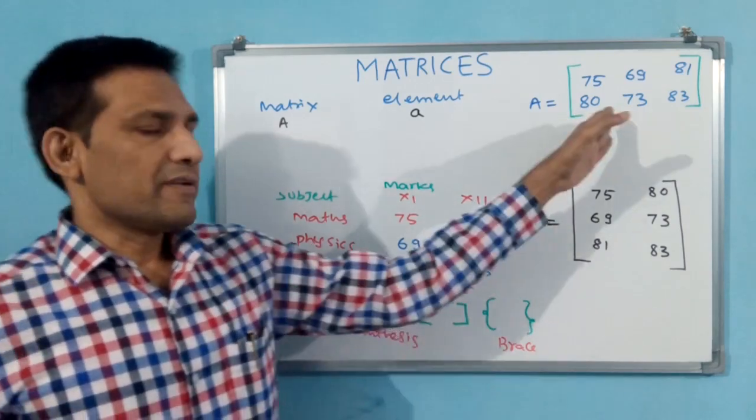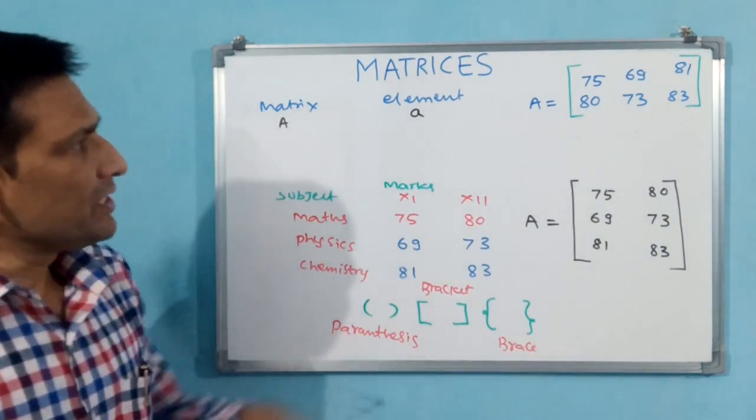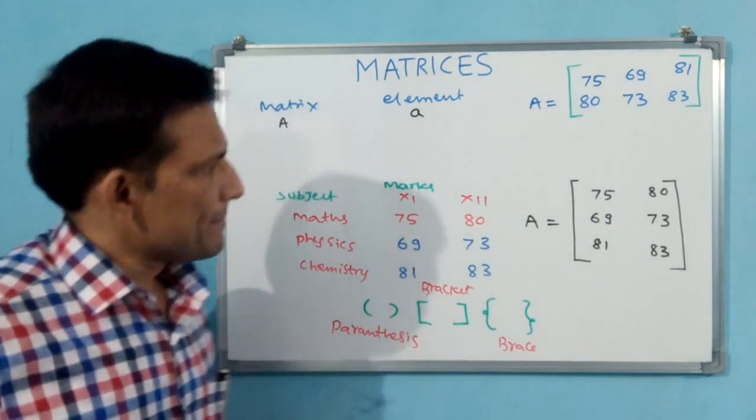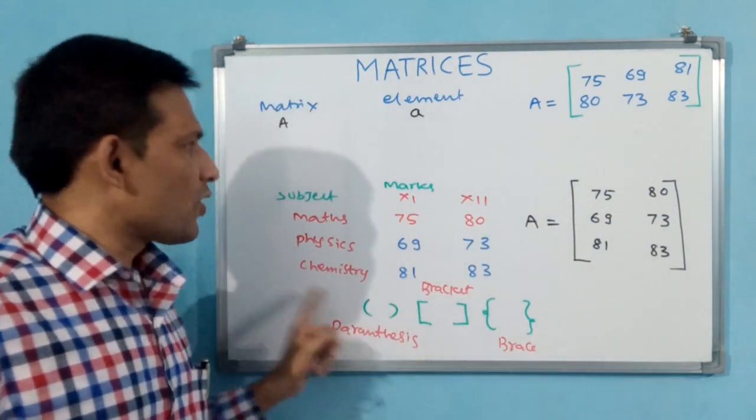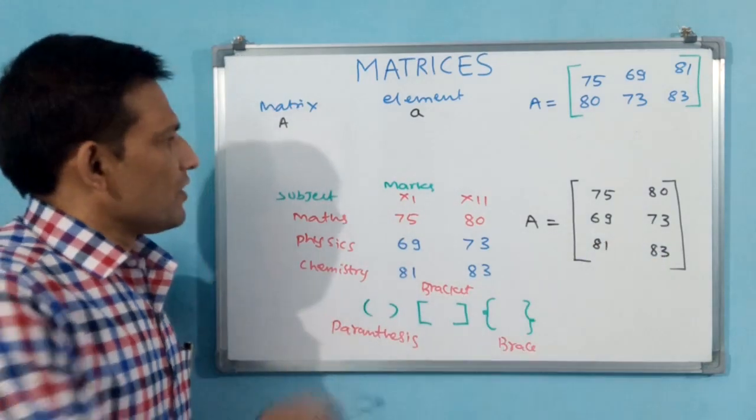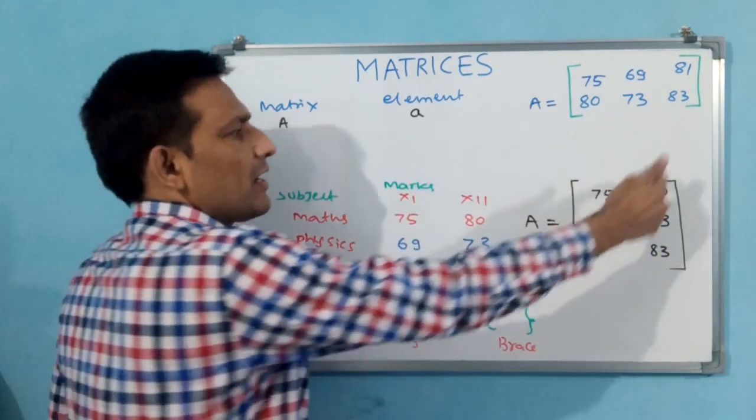Can you represent? Yes, definitely you can represent. Why? Because you see here also order is there. Here subject-wise you have taken rows, and class you have taken as columns.